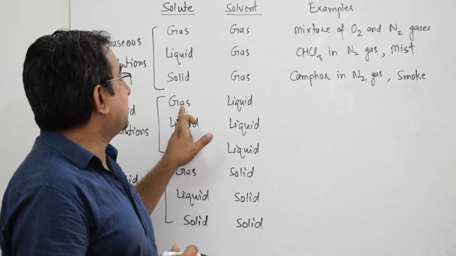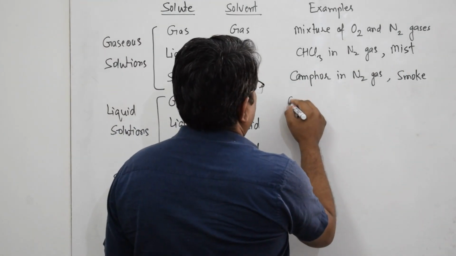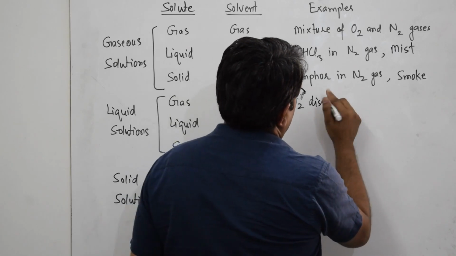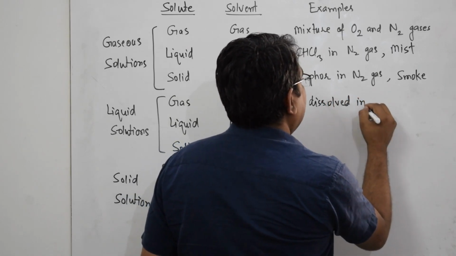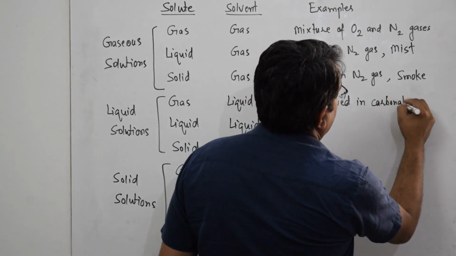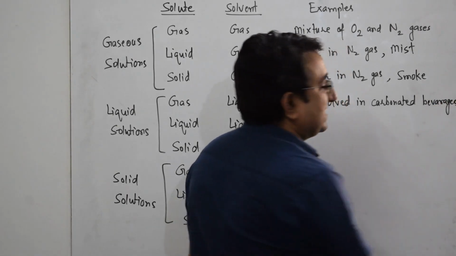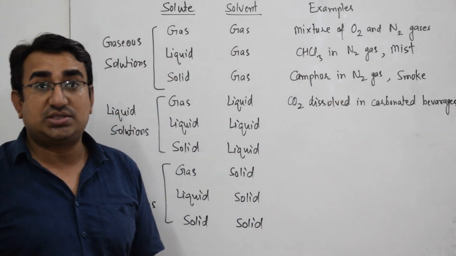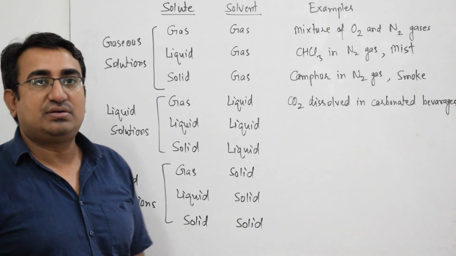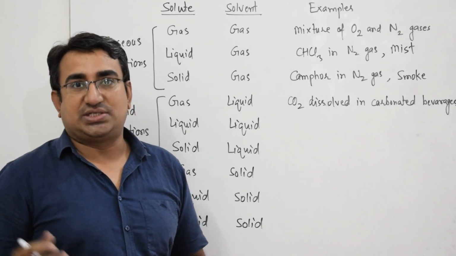The example of gas in liquid type of solution is CO2 dissolved in carbonated beverages like soda water, beer, champagne, etc. Or simply oxygen dissolved in water.